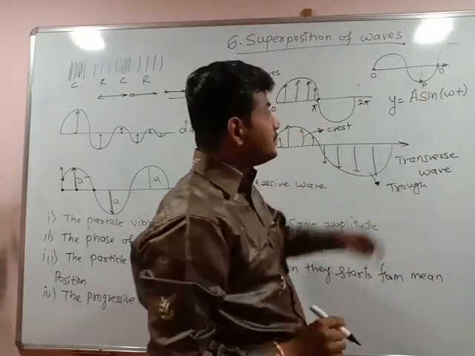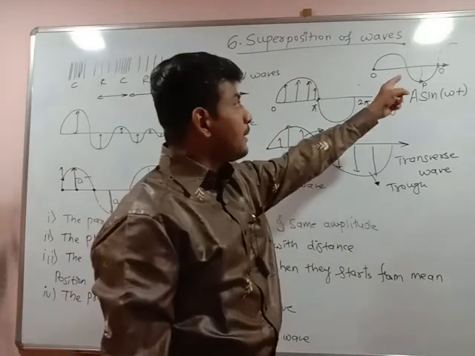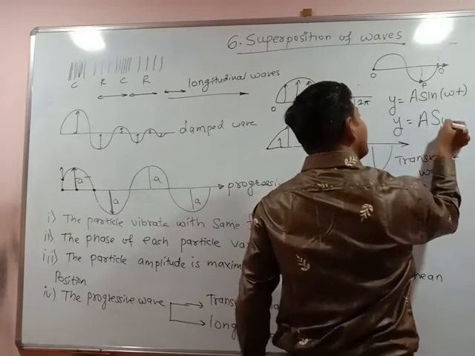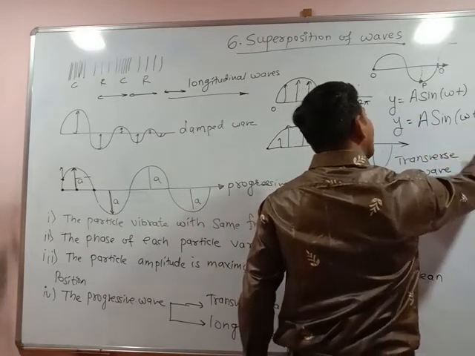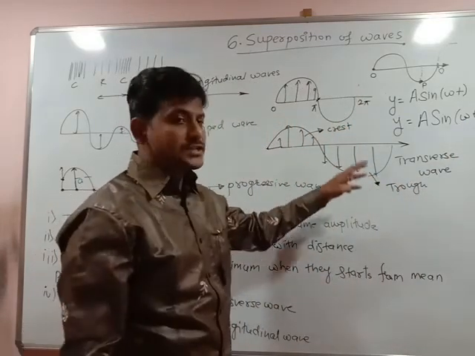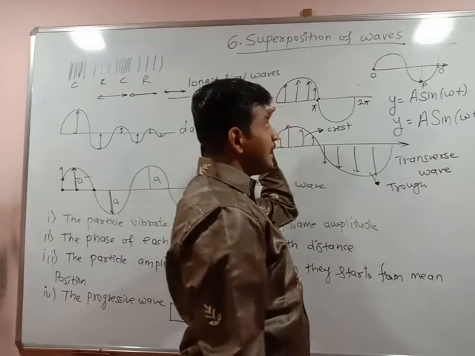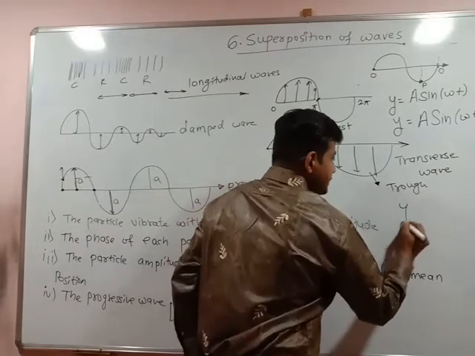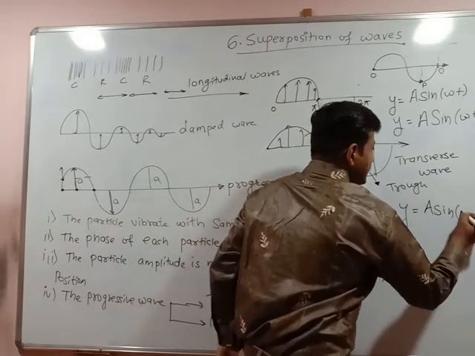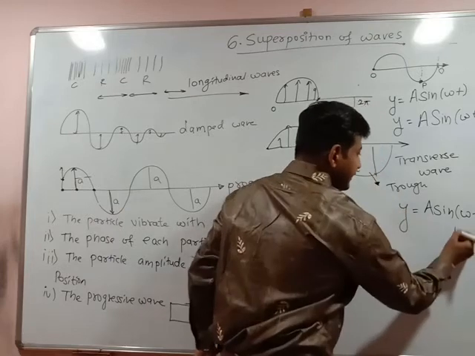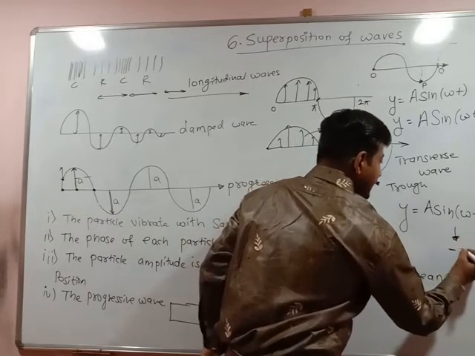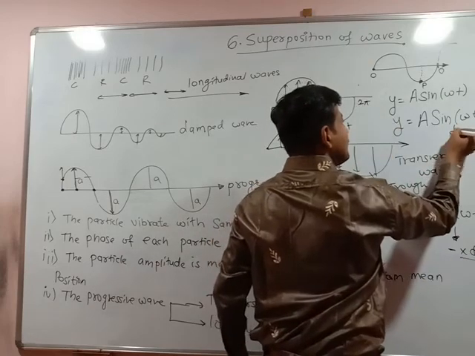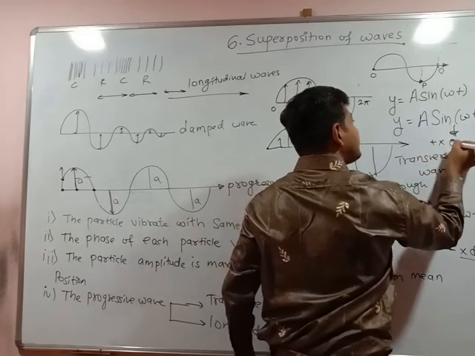Means the particle at position P is lagging by some phase from the particle at O. So that lagging of the phase of the particle can be represented as a sin(omega t - delta). But this equation is applicable when the wave is traveling in the positive x direction. When the wave is traveling in the negative x direction, the equation changes to y = a sin(omega t + delta). This is the equation for displacement of a particle in the negative x direction, and the earlier one is for the positive x direction.